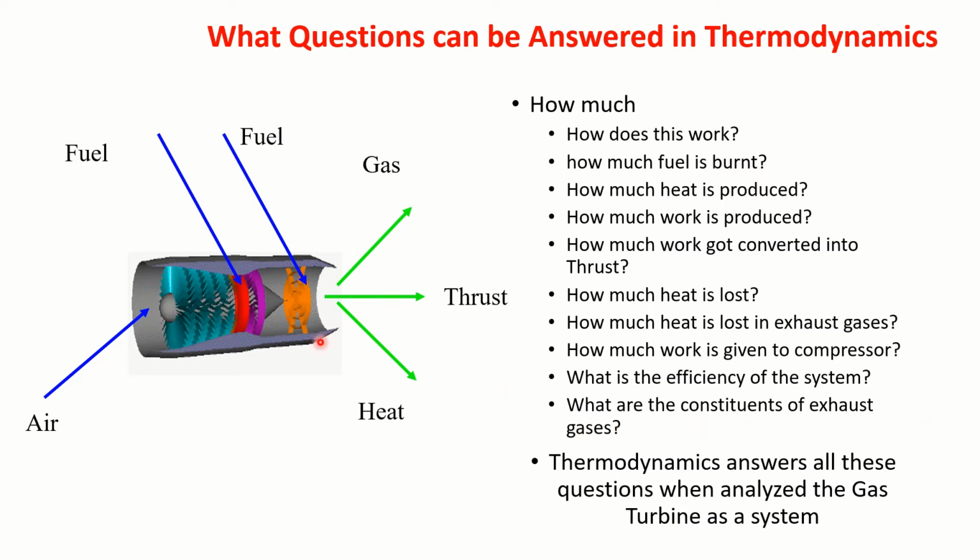What are the constituents of the exhaust gases? What was the chemical formula of the fuel and what are the constituents of these exhaust gases? Like that, there will be many questions. You have to answer all these questions while designing and developing an efficient jet engine.